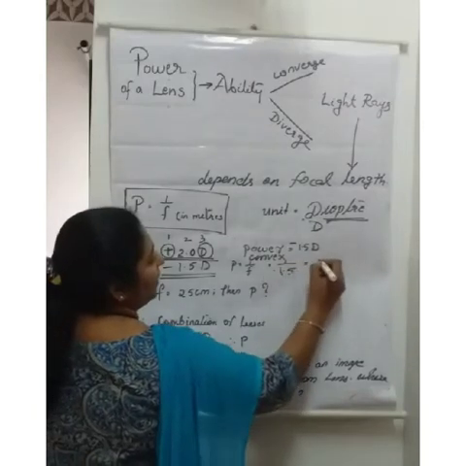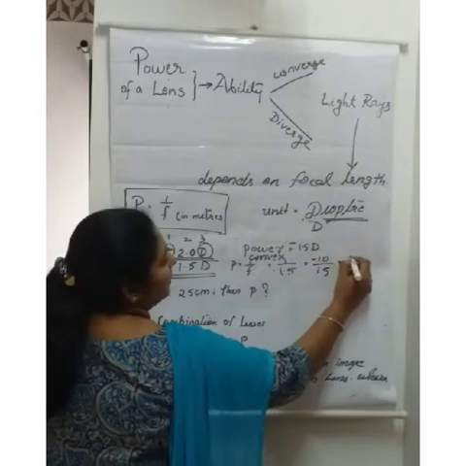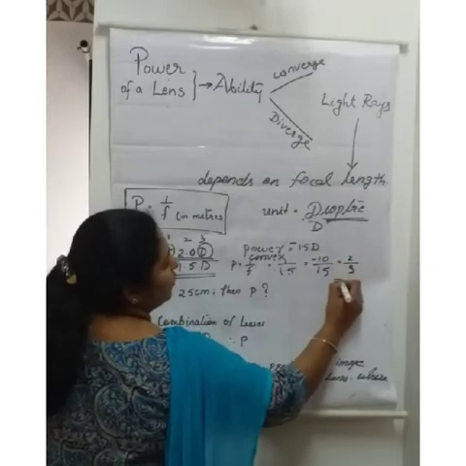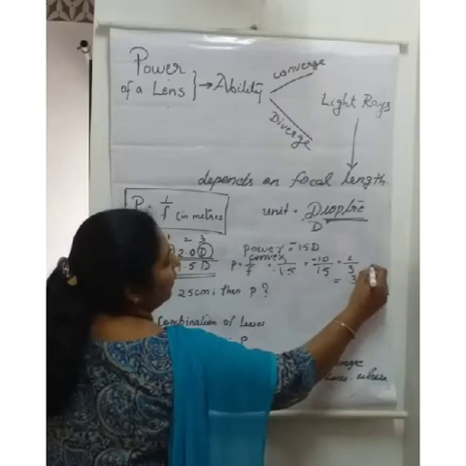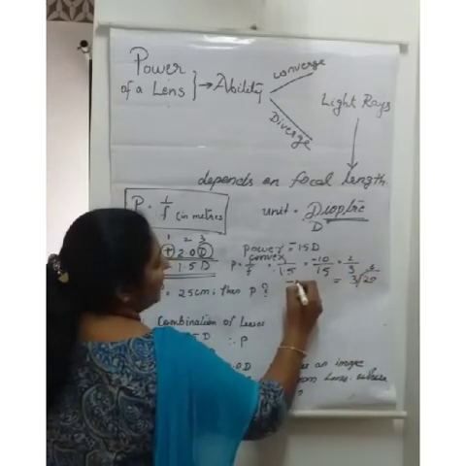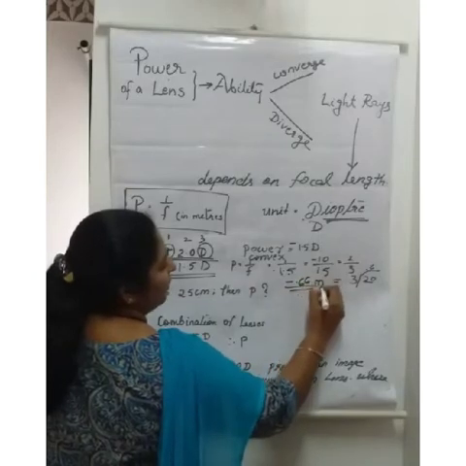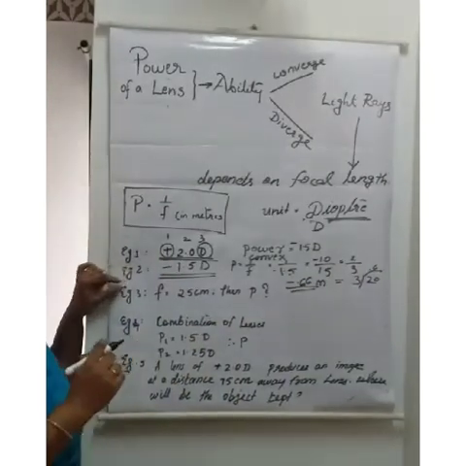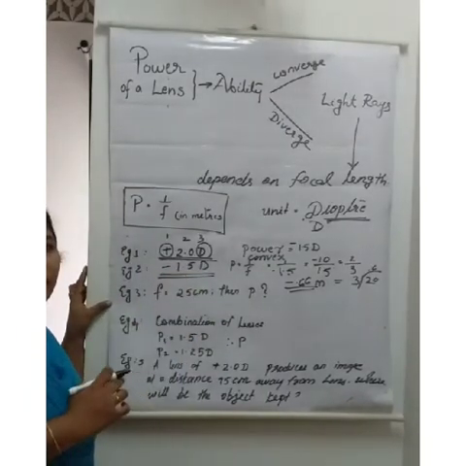What's the answer? 10 divided by 15, so it becomes 2 by 3. That is 0.66, so the answer is minus 0.66 meter. This is the answer for focal length. So from the power, we can find the focal length.